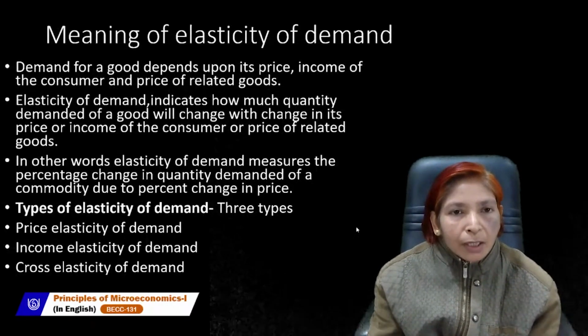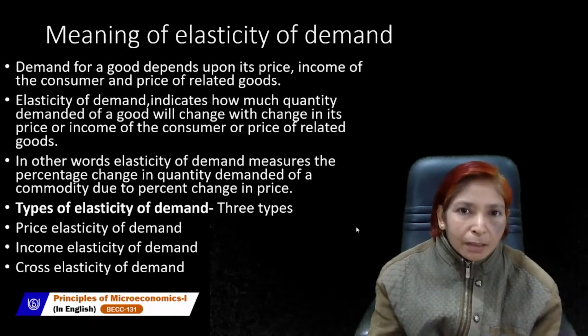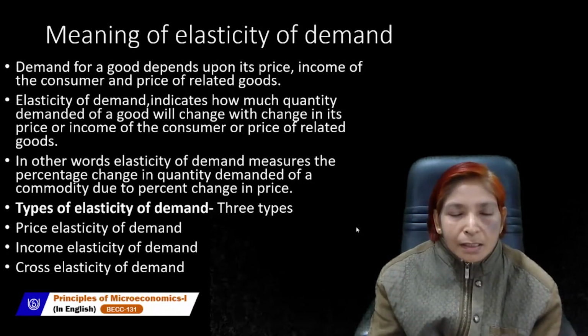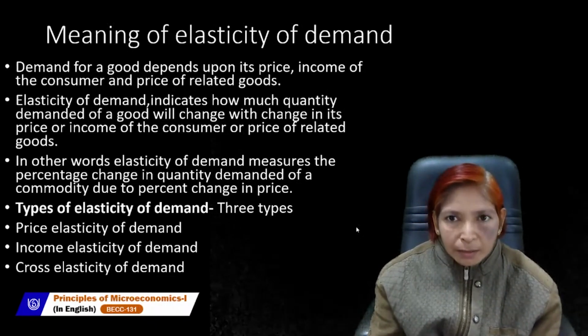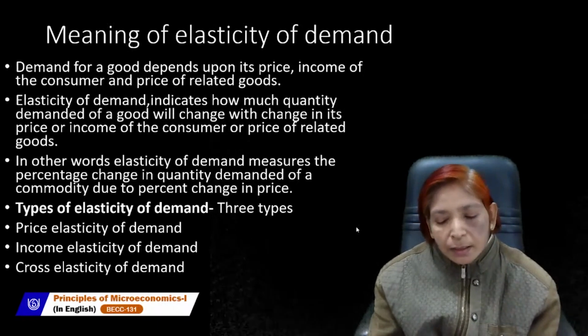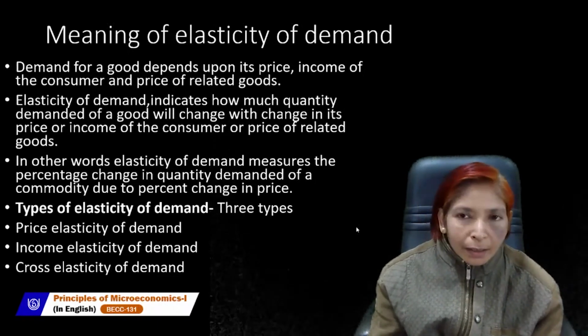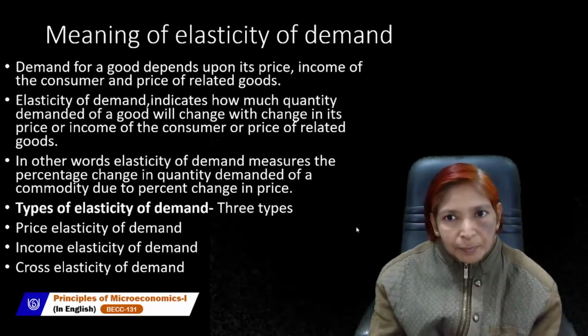Now, what is the meaning of elasticity of demand? The word elasticity shows variability or changeability in demand. As you know, demand is inversely related with price level.